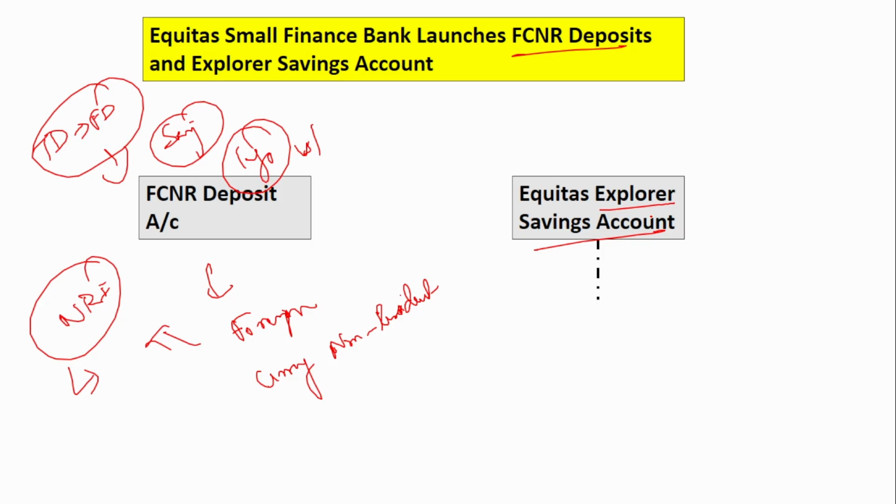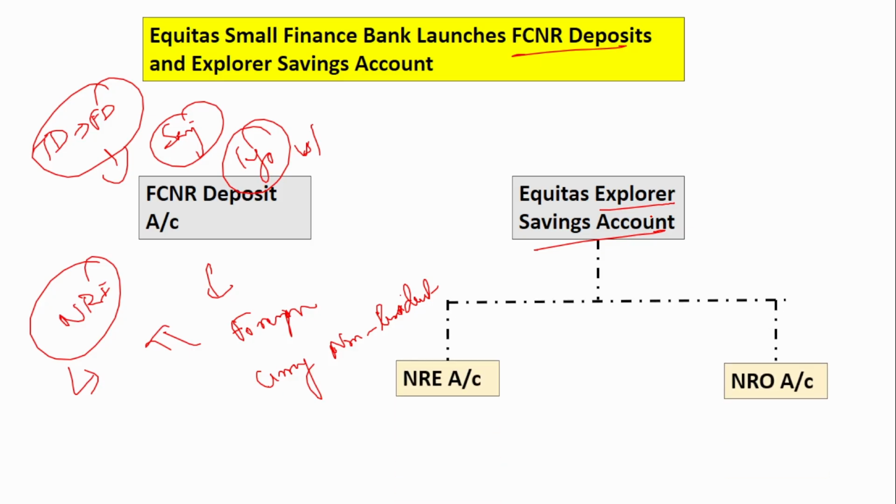Under this, there are two types. First is the NRE account. Next is the NRO account. NRE is the non-resident external account and NRO is the non-resident ordinary account. In the NRE account, you can send your foreign earnings, and you can open a savings account, an FD account, or an RD account. Any type of account can be opened under this NRE account. So you can send money from abroad and save it under this NRE account.